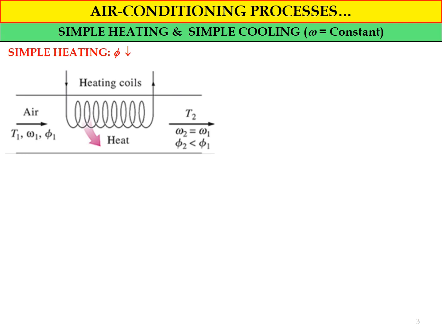For this process, the value of omega, specific humidity, will be constant during the simple heating process. So omega 2 equals omega 1. However, the value of relative humidity at the outlet will be less than the relative humidity at the inlet of the air ducting system. Which means the specific humidity is constant during the simple heating process, and the relative humidity will reduce.